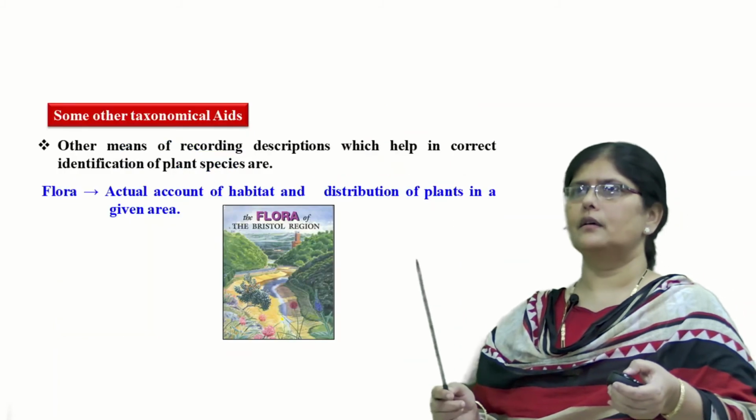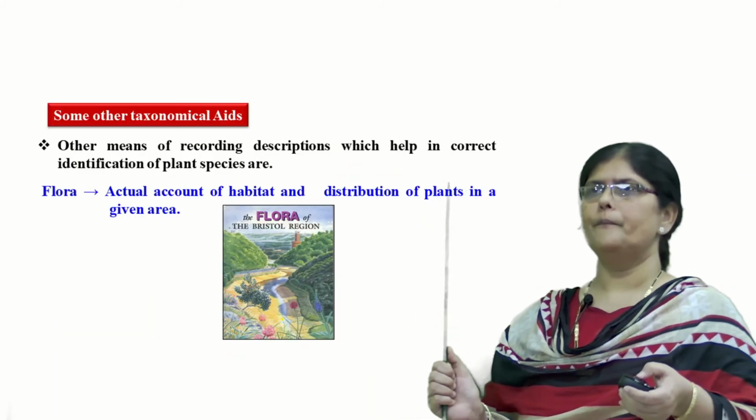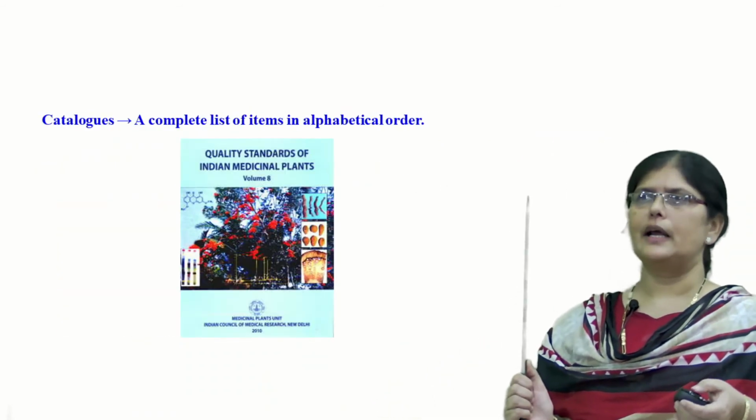So the other taxonomical aids which we discussed are the flora, the manual, monograph and the catalog. So these taxonomical aids will help in identifying new species or to know whether the species have already been identified or not.